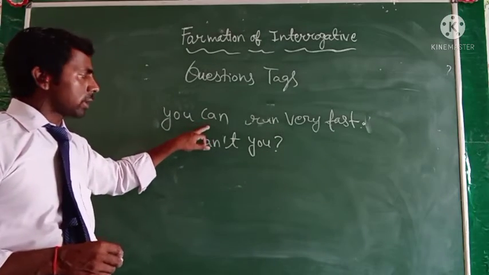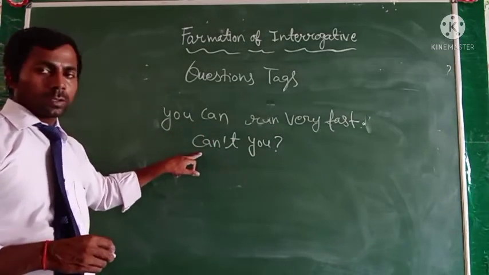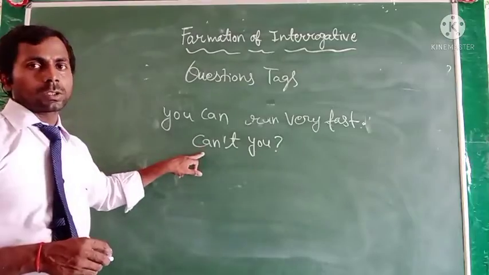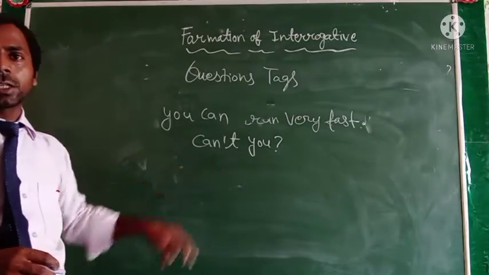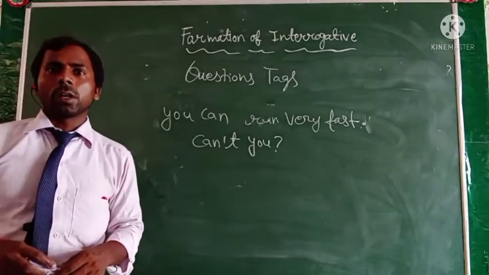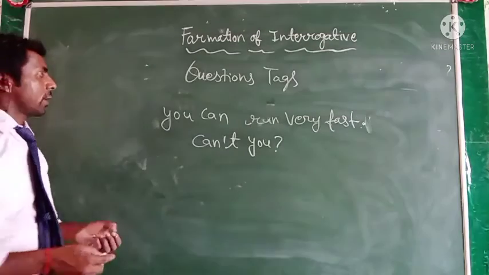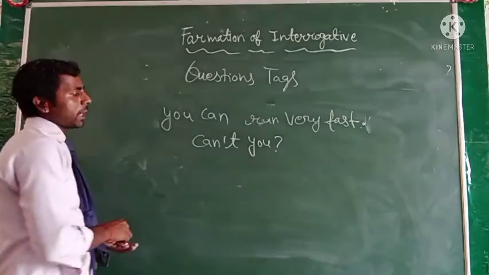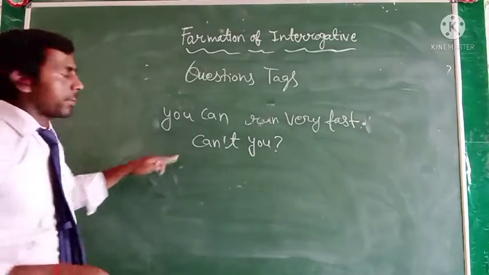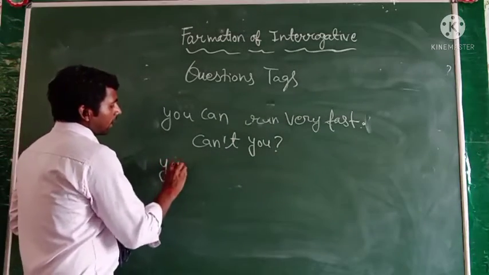Just like that, here you can see "can" in the statement, and in the question tag you also see "can," and we usually use the abbreviated form of the negative. If the statement is negative, the question tag will be affirmative. You have to see an example here.